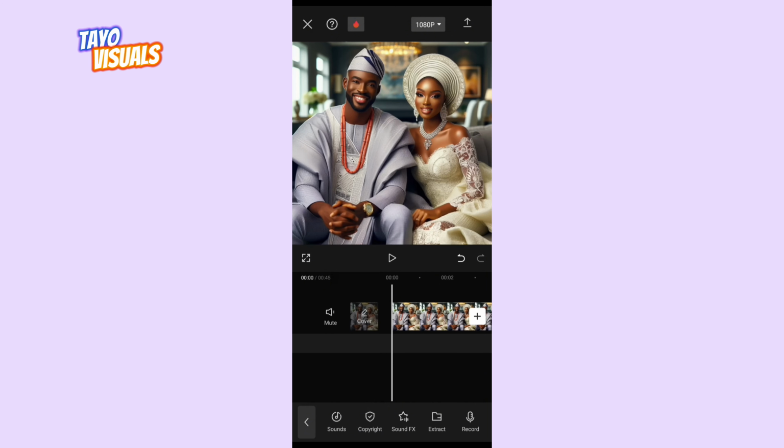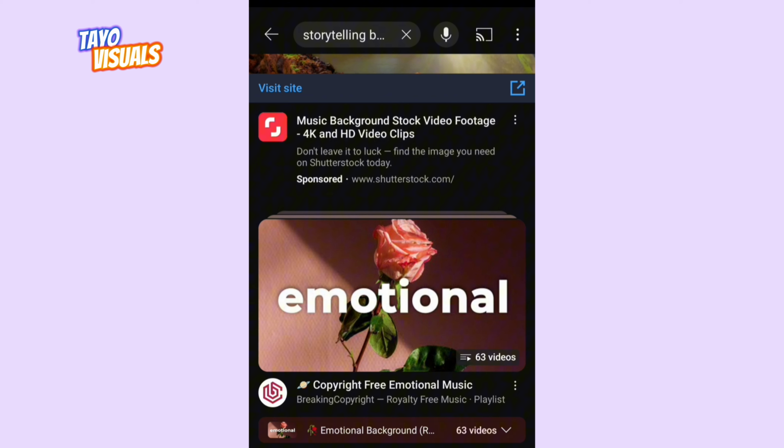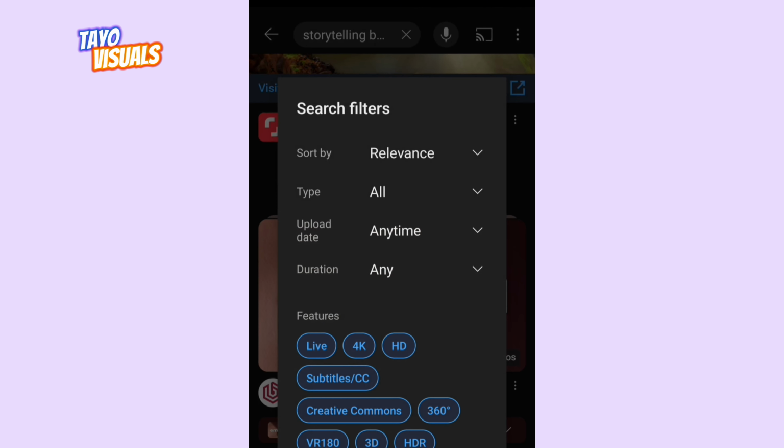So the next thing now is to bring in our background music. To get a background music, you go to YouTube, and then when you come to YouTube, search the storytelling background music. Okay, to be on the safer side, go to these three dots right here. That's after you type on what you want to search, click on the three dots right here, click on search filters, and then click on this Creative Commons.